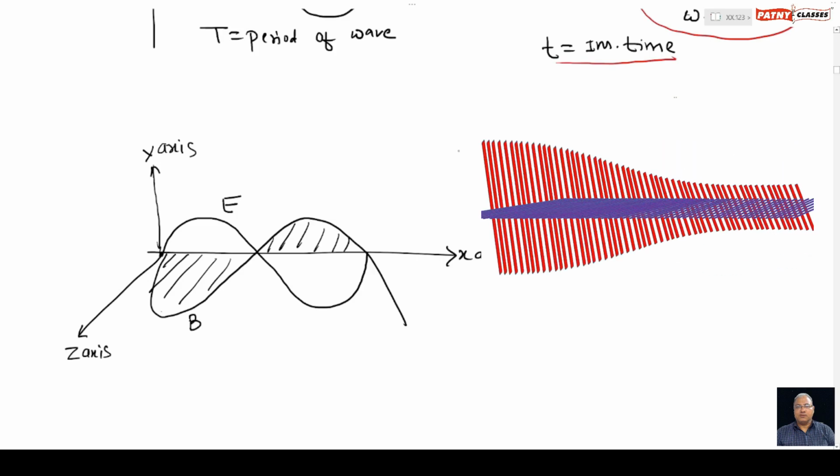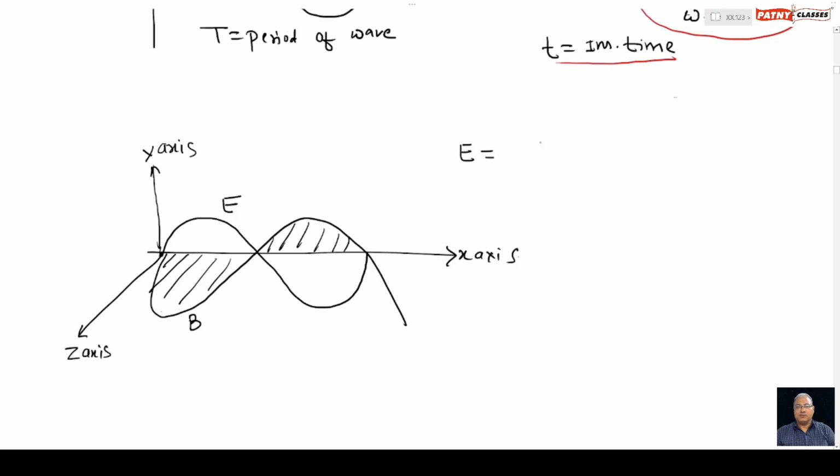The equation of the electric wave, the wave created by the electric field, is given by its magnitude: E equals E naught multiplied by sine of the phase angle, that is omega t minus kx.